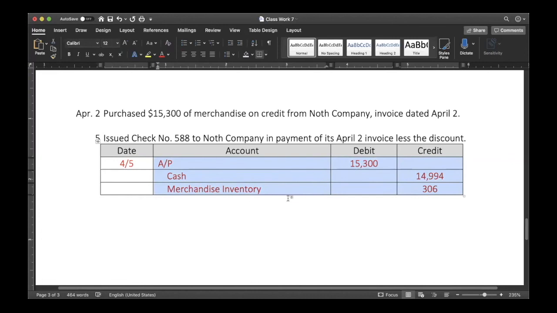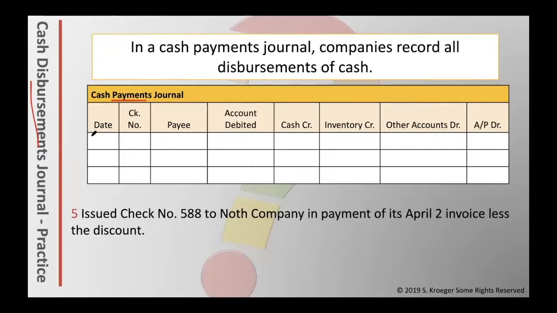We need to put this into the special journal instead of putting it here, making this lengthy, taking up all these lines, and then updating the ledger. We're just going to instead use a special journal and making this process easier. We're going to use accounts payable. We have to make sure there's a debit there. We're going to cash to put this credit in, and then we'll look for the merchandise inventory account to put this credit in. First, let's begin by putting in the date.